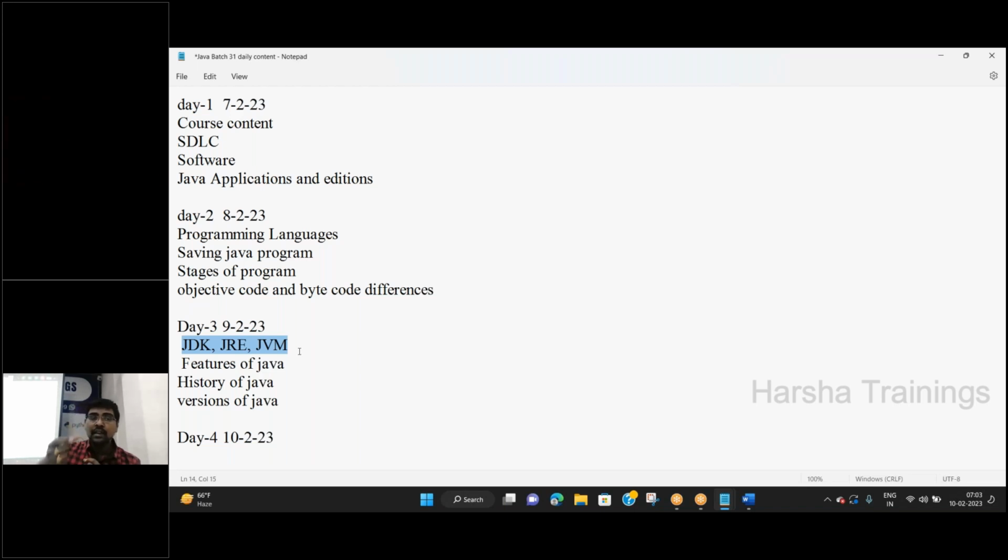Now, the JVM executes the bytecode and produces the result. Along with execution, if it requires any additional files, that means some set of libraries, all those libraries are also added to JVM. Now, this entire JVM plus set of libraries is available in JRE.